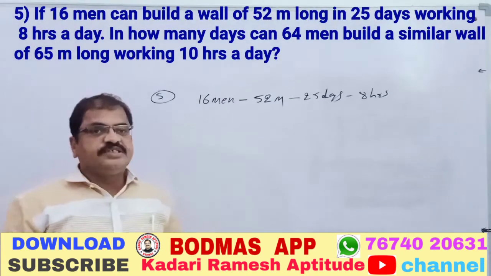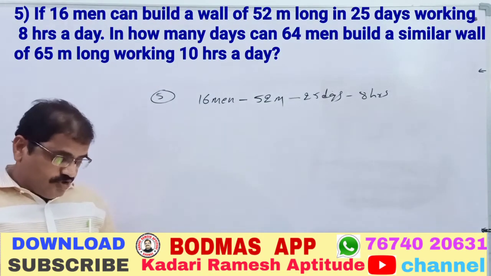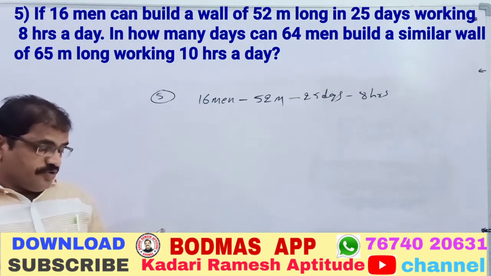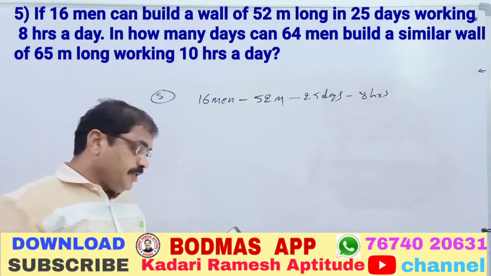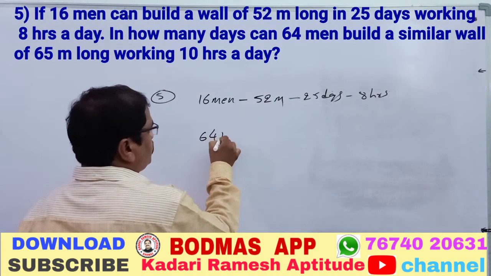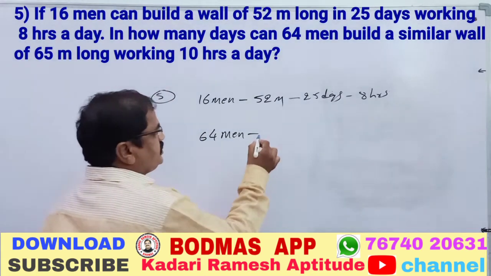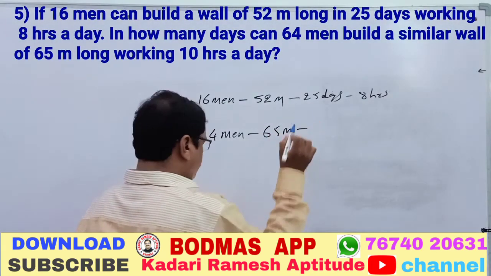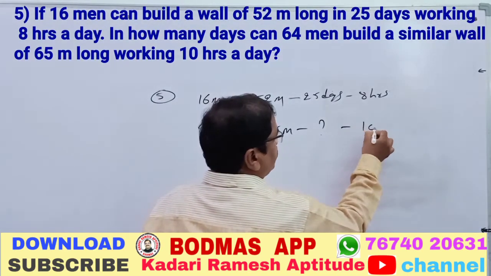So in the question, 16 men, 52 meters long wall, 25 days, working 8 hours a day. In how many days can 64 men build a similar wall, 65 meters long, working 10 hours a day? How many days?